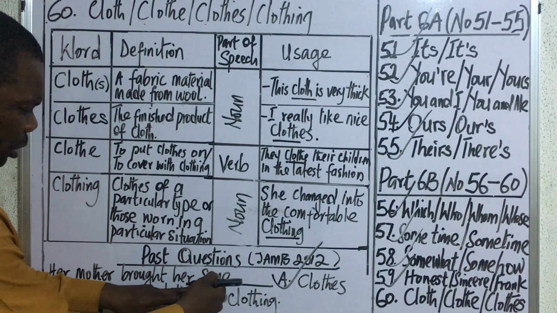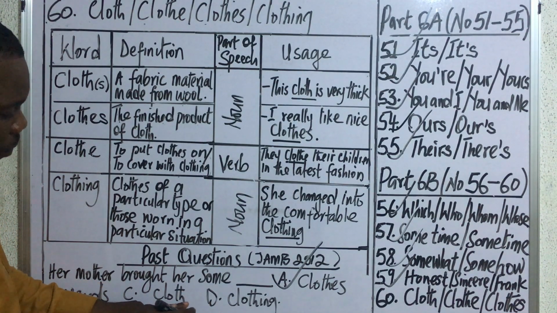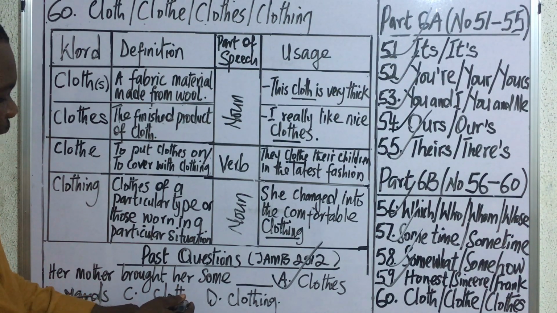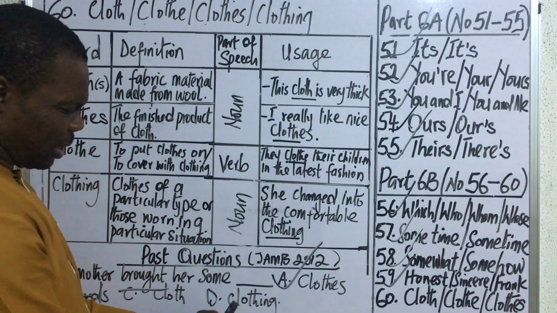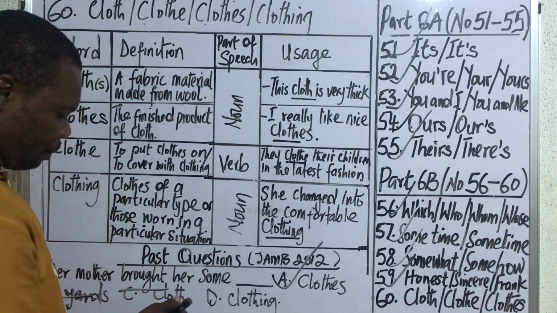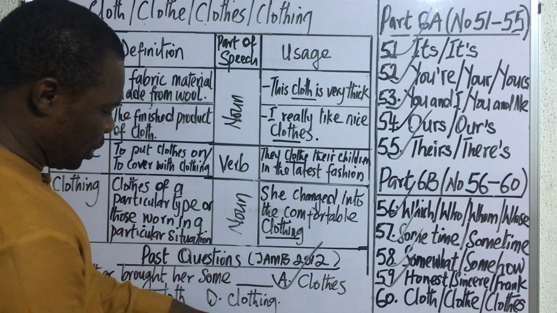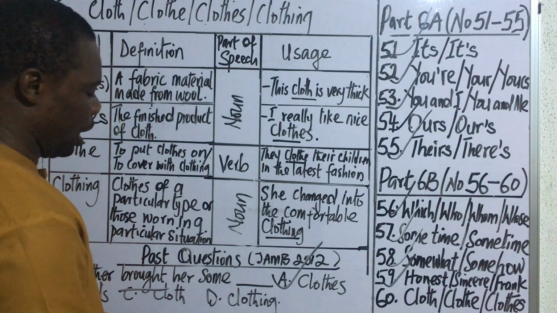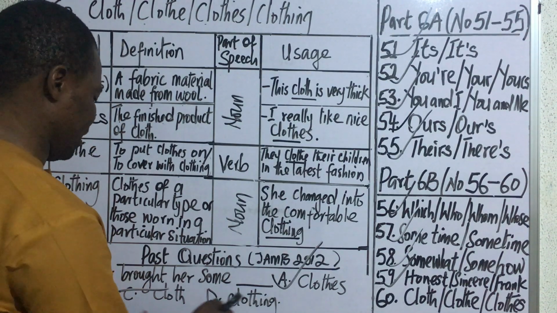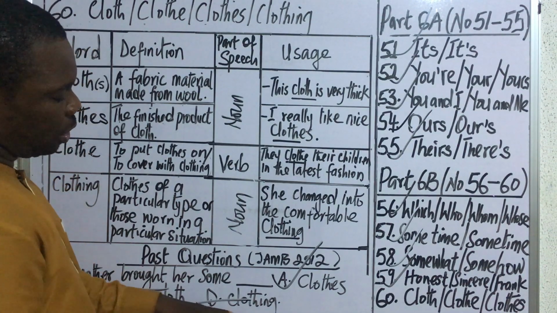Because when some is used, it means plural. So you cannot say some cloth, whereas this word can take s to become plural. So it could only have been cloths with s for us to consider some. So C will go. Her mother brought her some clothing. Clothing is somehow tempting in this question, but it is not normally used in this form if you want to indicate that it is plural. So you can say clothing materials to make it plural. So if it's standing like this, her mother brought her some clothing, it cannot go in plural context.